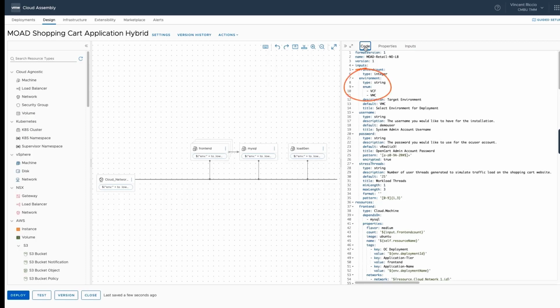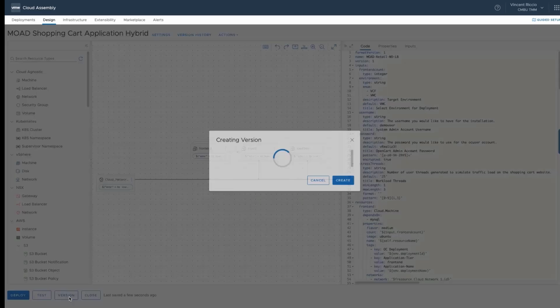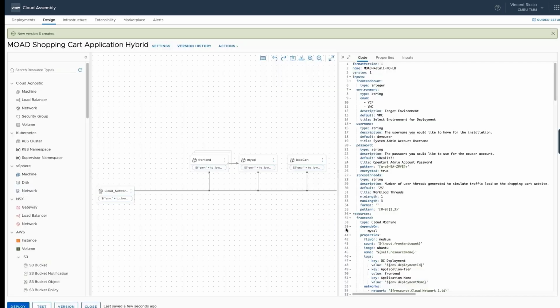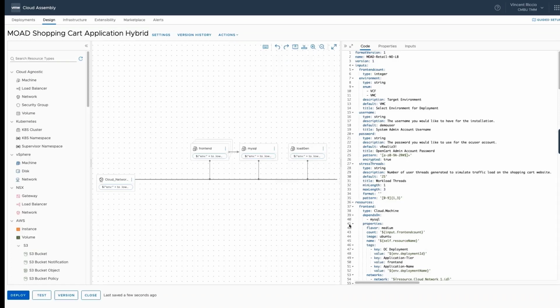So now we can see VCF and VMC are both available, and they'll use the tags, env VMC and env VCF, that are associated with the different cloud zones, network profiles, storage profiles, and other things that I may have tagged that I want to be able to consume from these two environments. Now we've got this ready to deploy into multiple clouds. So I'm going to version it. When I version it, I'm going to check this release this version to catalog, because one thing I ultimately want to do is send this to our service broker catalog so we can have a self-service hybrid cloud model for our organization, so people can go in and request this application from a role-based access, policy-driven catalog.